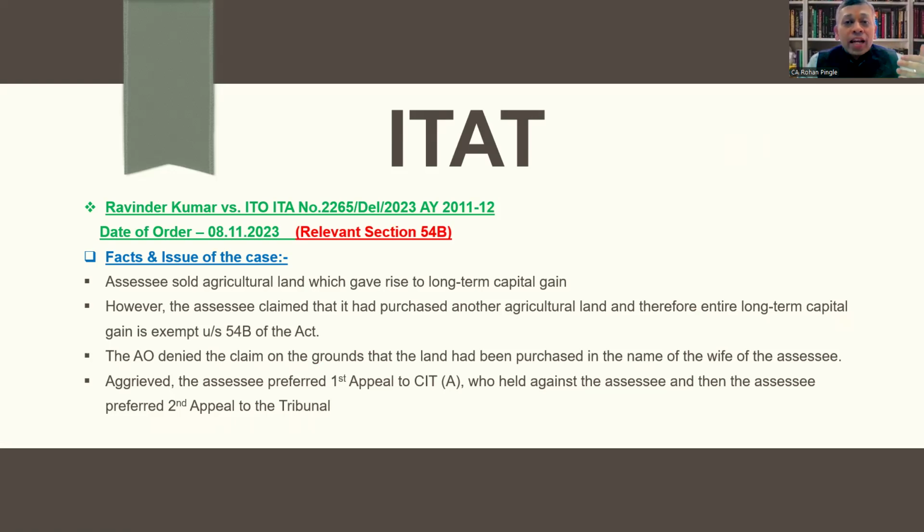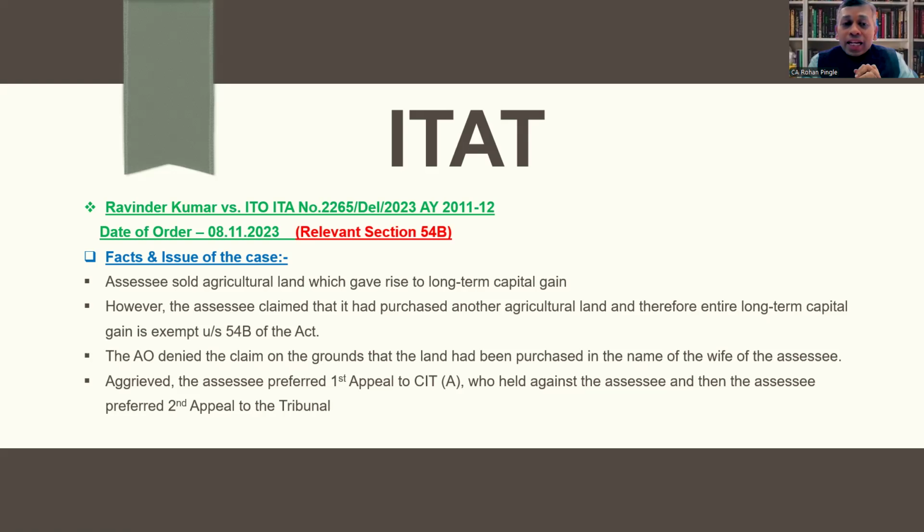The assessee sold agricultural land, which gave rise to long-term capital gain. However, the assessee claimed that it had purchased another agricultural land and therefore the entire long-term capital gain is exempt under Section 54B of the Act.